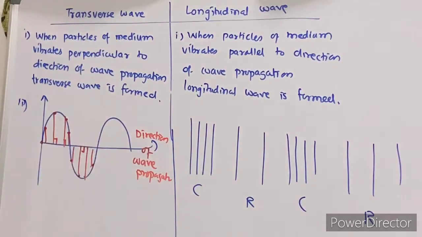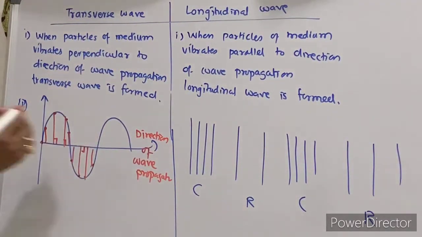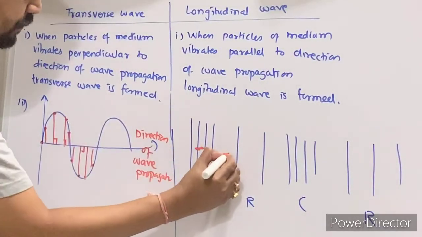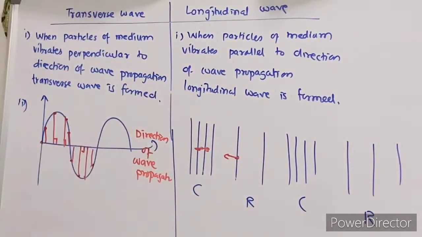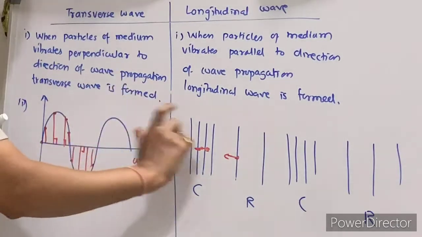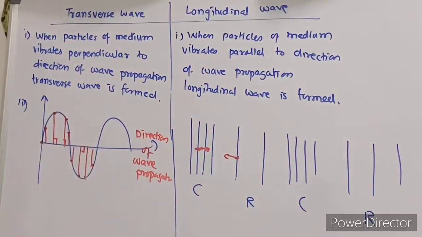That is transverse waves. Over here, particles vibrate like this. They are moving parallel to the direction of wave propagation. That is called longitudinal.